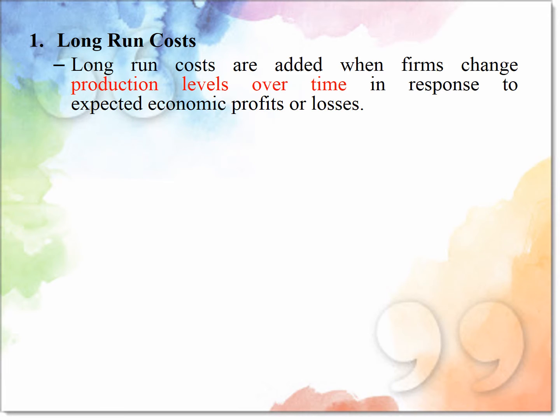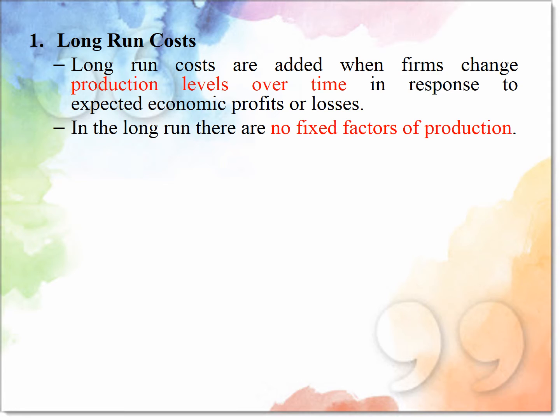Next is long-run cost. Long-run costs are accumulated when an organization changes its production level over time in response to expected economic profit or loss.